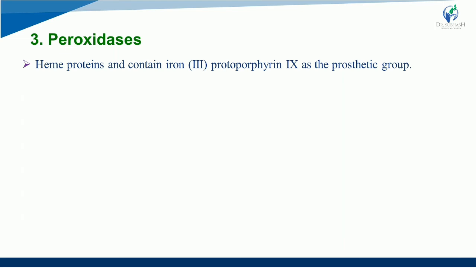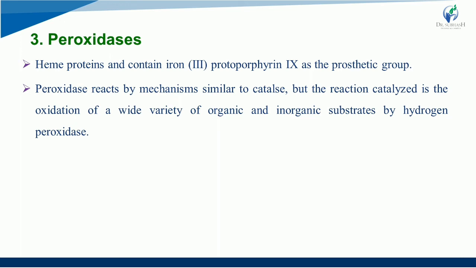Now this is important. Peroxidase reacts by mechanisms similar to catalase, but the reaction catalyzed is the oxidation of a wide variety of organic and inorganic substrates by hydrogen peroxide. So you need to understand that peroxidase reacts by mechanisms similar to catalase. The mechanism is quite similar to catalase, right? But it will have a wide range of organic and inorganic substrates for hydrogen peroxide.